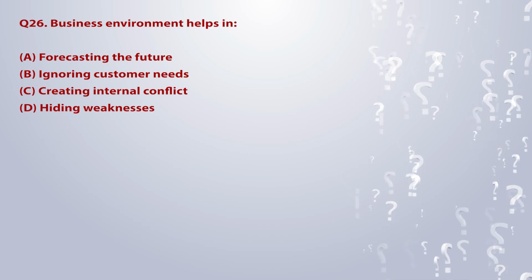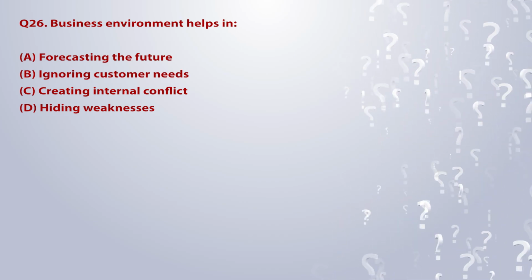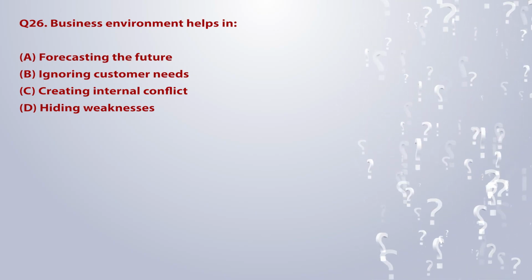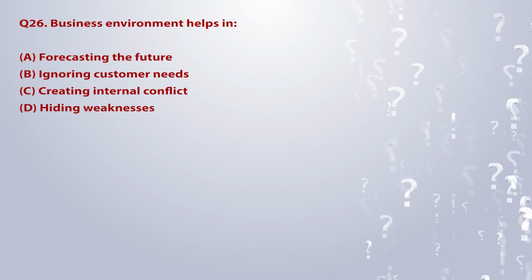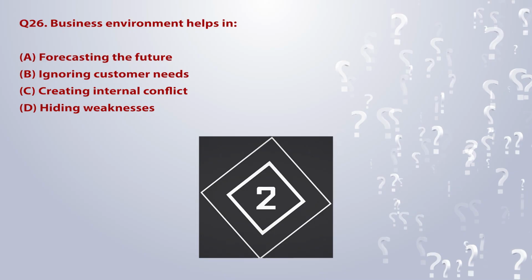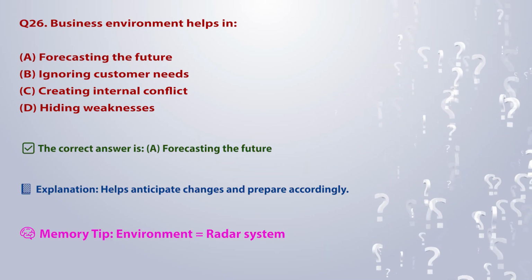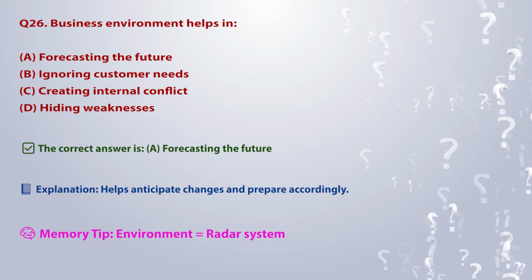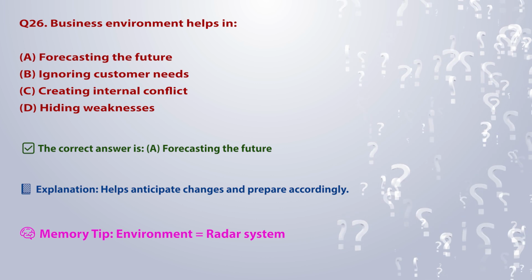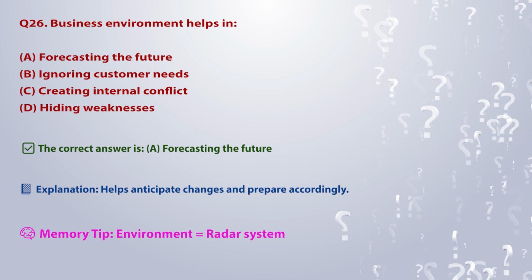Q26. Business environment helps in: A. Forecasting the future. B. Ignoring customer needs. C. Creating internal conflict. D. Hiding weaknesses. The correct answer is A. Forecasting the future. Explanation: helps anticipate changes and prepare accordingly. Memory tip: environment is equal to radar system.